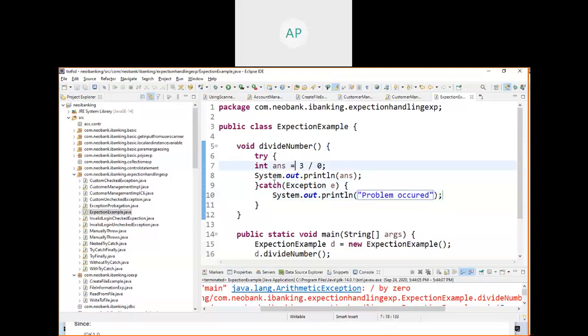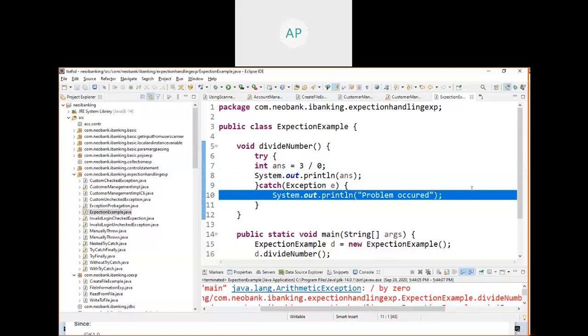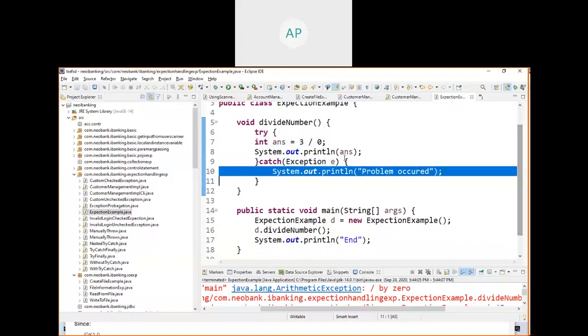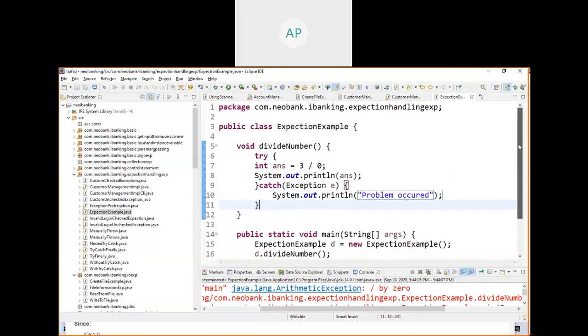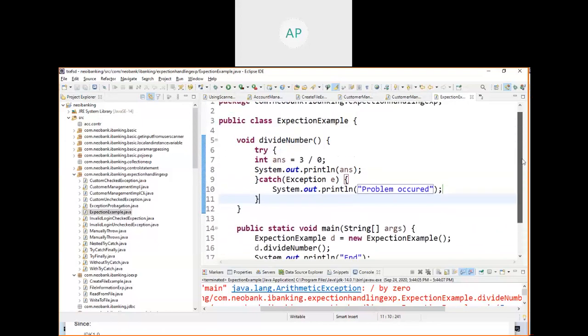So if you have 10 lines, and when there is any problem, Java will create an object of that problem-related exception, and it will throw it. You are catching it, and you are printing it. And after that, since you have caught it, this method will end normally, and control will come here, and it will print this also. Okay, let me run this one.